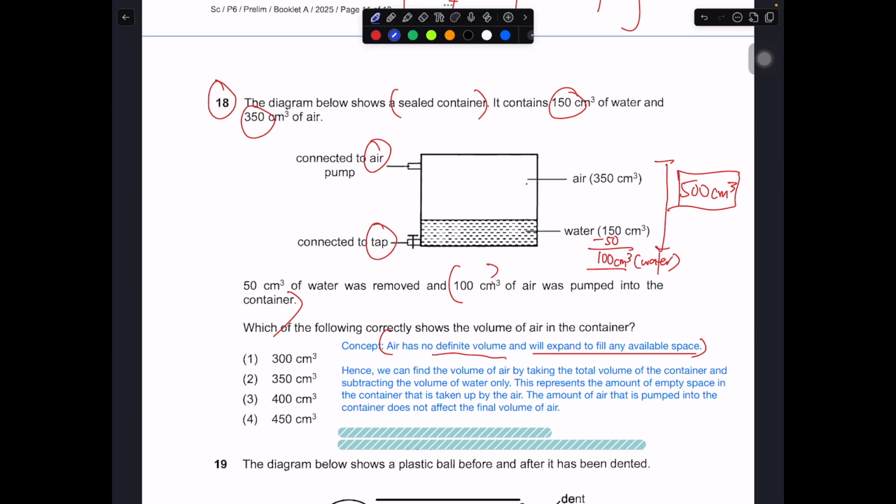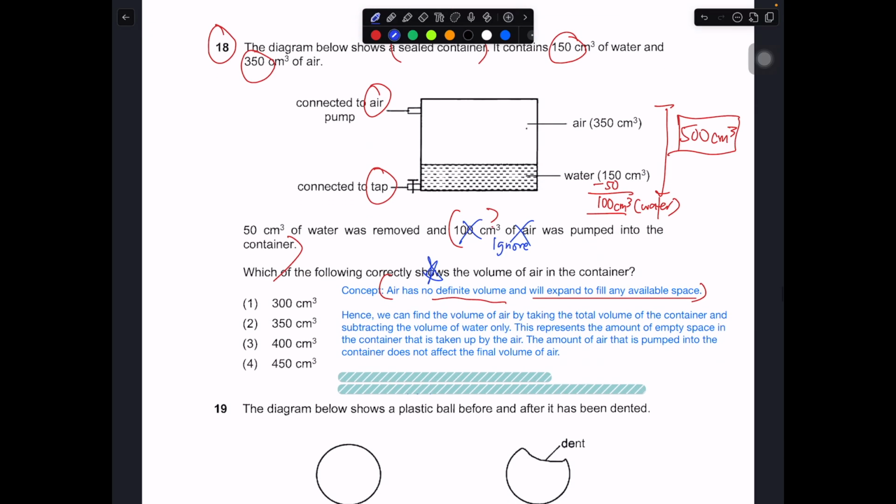This part you will ignore. You don't care about this 100. You only care about the empty space in the container. The empty space of the container represents the volume of air in the container, because air itself has no definite volume. So how do you work out this question? You find the volume of air by taking the total volume of the container and subtracting the volume of the water only.